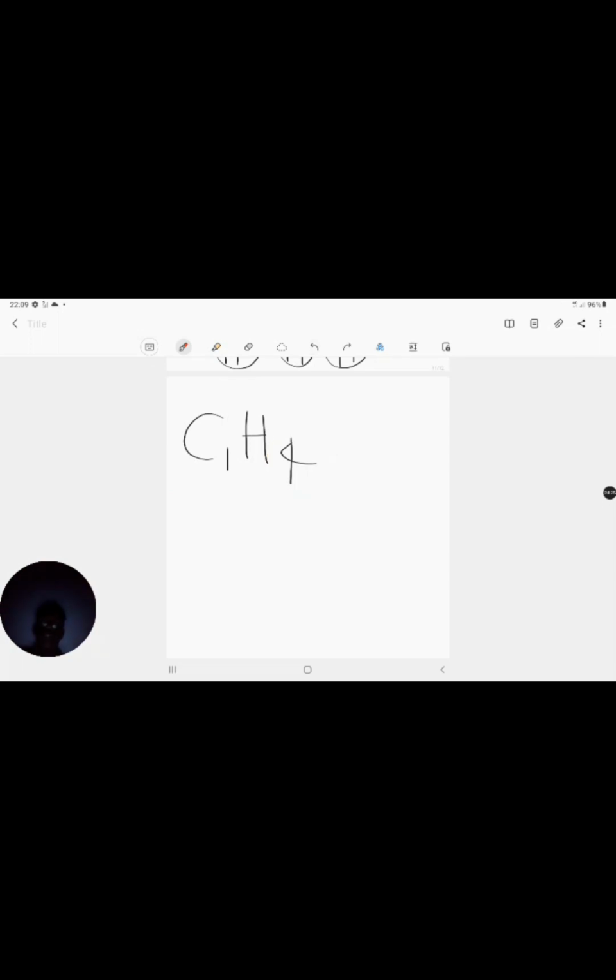If N is 1, then how many of these N's do I need to get 4? Well, I could do it in different ways, right? I could say I need 4 of these N's.